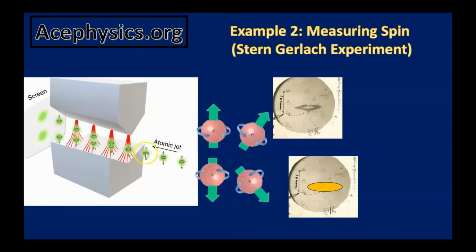Imagine sending tiny spinning particles, silver atoms, into a magnetic field that's stronger at the top than it is at the bottom. Because the field isn't uniform, each particle experiences a force that depends on how its spin is oriented relative to the field. The z component of angular momentum, or the projection of the spin onto the z-axis, determines whether it's pushed upward or pushed downward, and how strong that push is. In classical physics, the spin could take any angle between 0 and 360 degrees, producing a continuous range of forces. For example, two upward pointing spins would both deflect upward, but the one more closely aligned with the field would rise higher.